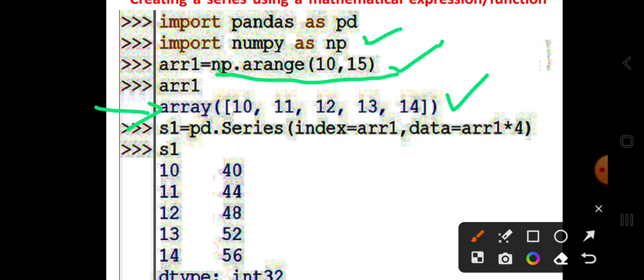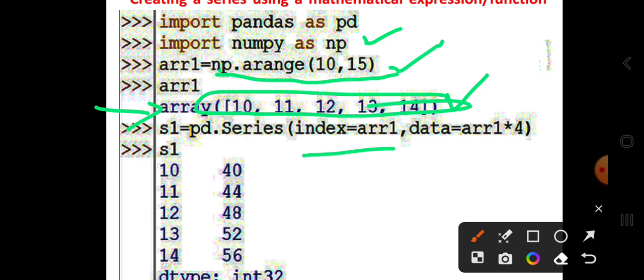and this array is passed as an argument for the series. The index values are these, and the data is array1 multiplied by 4. Then 10 to 14 is the index, and these values are multiplied by 4 to provide the data. Here these are the expressions used to create a series.